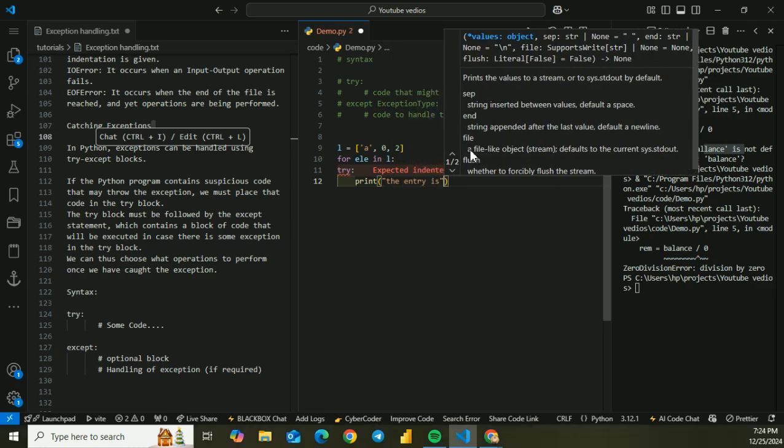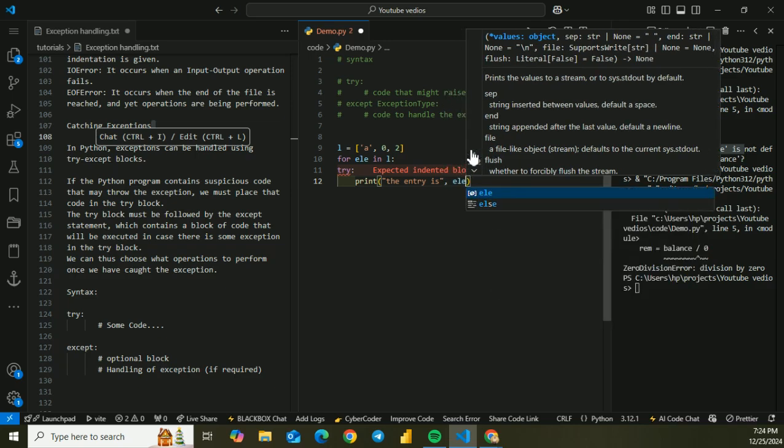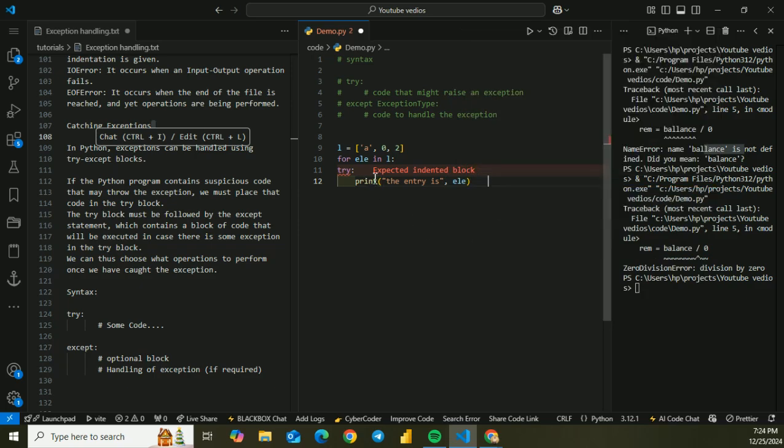Are you getting what I'm saying? Okay, and let's say LE. Now I get an error: expected indented block.